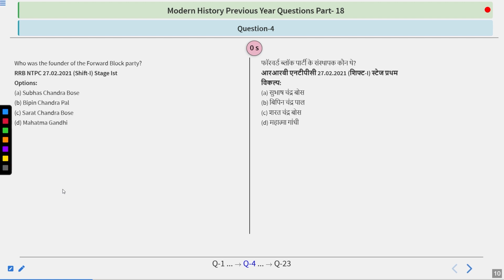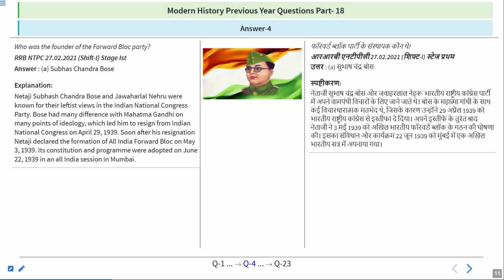The answer to this question is quite simple, because I just told you the answer is Subhash Chandra Bose. Netaji Subhash Chandra Bose and Jawaharlal Nehru were known for their leftist views in the Indian National Congress. Bose had many differences with Mahatma Gandhi on many points of ideology, which led him to resign from Indian National Congress on April 29, 1939.